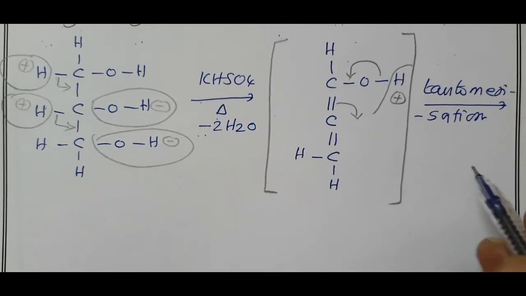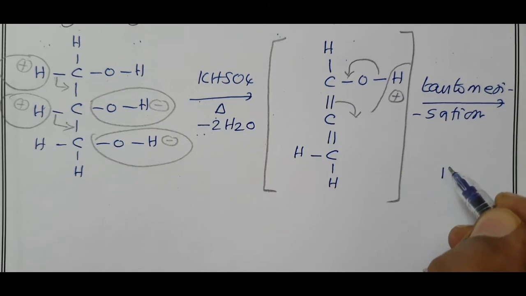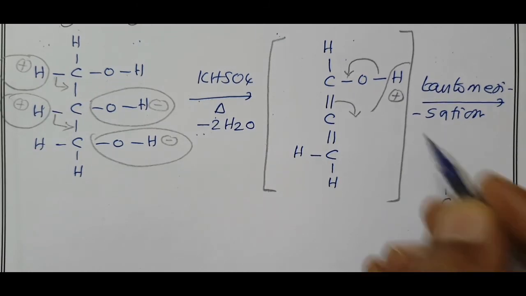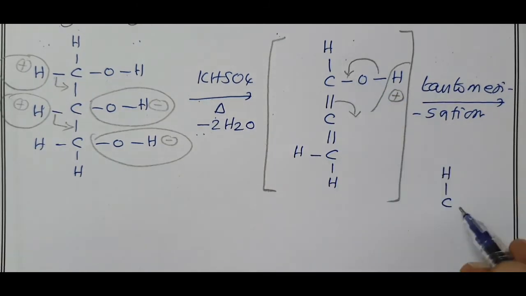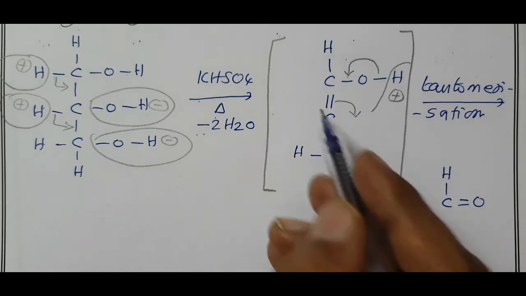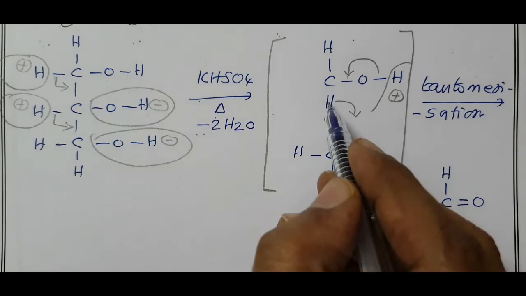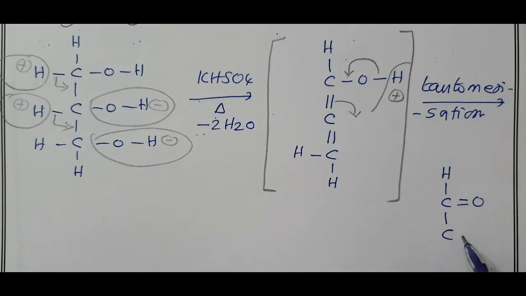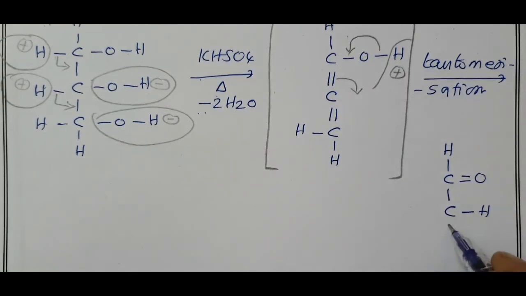Now I write the product here. H bond C. When this bond is shifted between carbon and oxygen, this becomes an aldehydic functional group. Here you have one single bond. This bond shifts to that bond, H plus is added. Here you have double bond CH2.